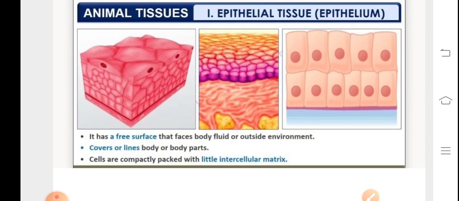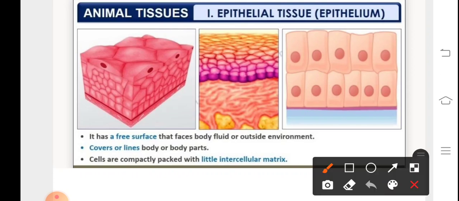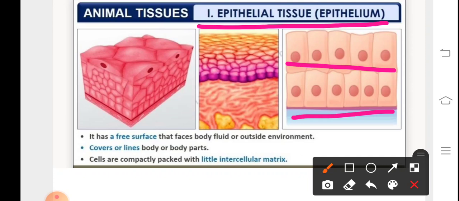Firstly, let us talk about the animal tissue, that is epithelial tissue or the epithelium. The word epithelium was given by Roche. Epithelium is the only tissue in which cells are arranged in a uniform layer. So we can see that the cells, they are arranged uniformly. Power of regeneration is present in this tissue. During embryonic development, this epithelial tissue is the first tissue to be formed.